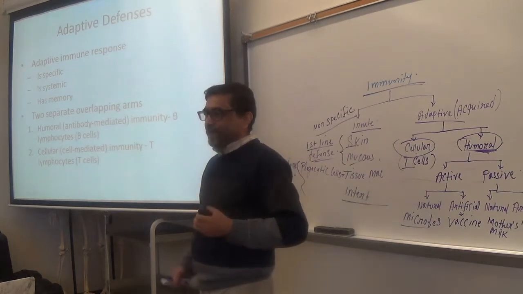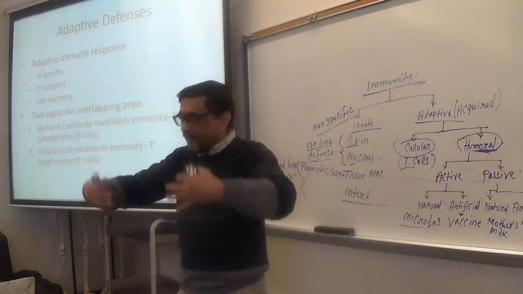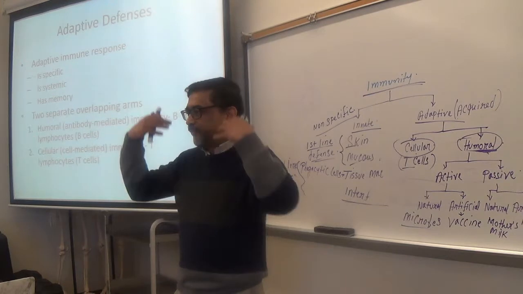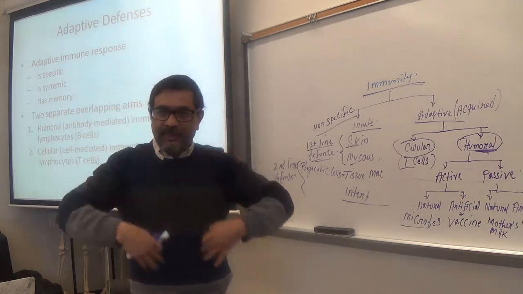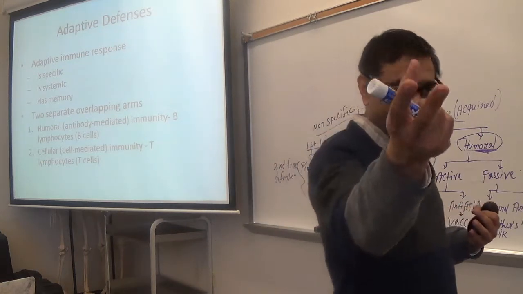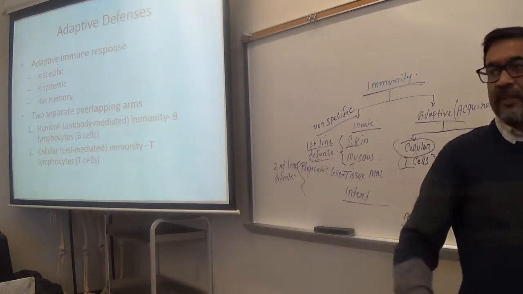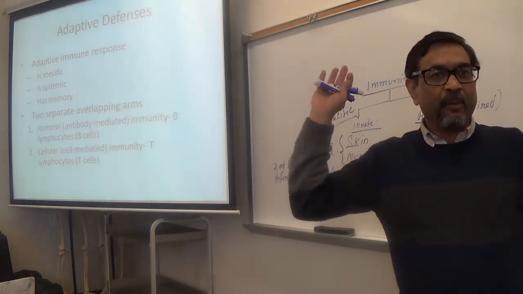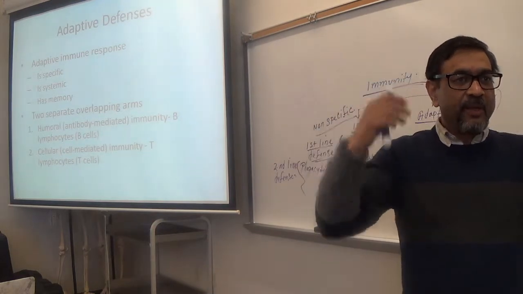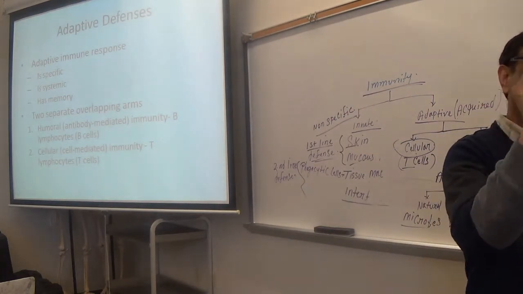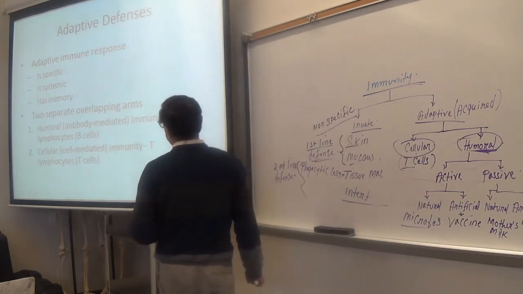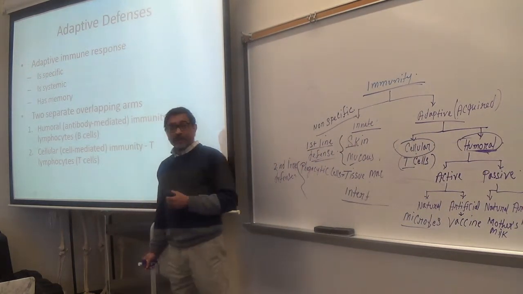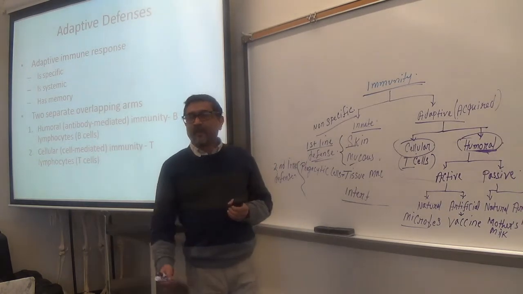That means it circulates throughout the body, not localized. It is present everywhere, right? Antibodies secreted go everywhere. T cells, B cells are everywhere in the body, in the lymphatic system. So it is not localized but systemic.